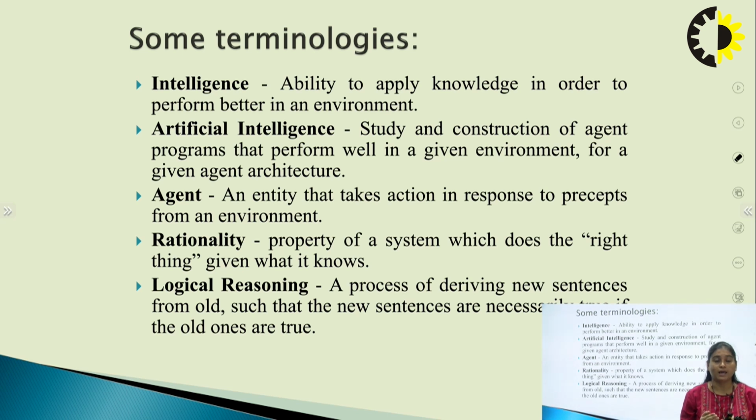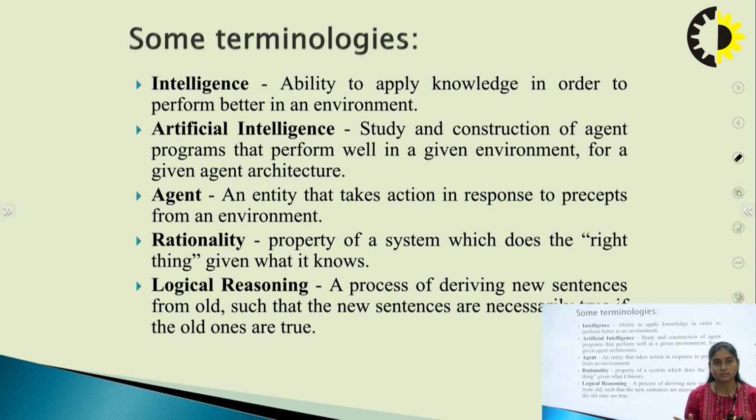The next term is AI. We have already discussed what AI is. Again, it is the study of the construction of agents or intelligent system programs that perform well in a given environment. Environment is a very indispensable term while we discuss AI. These terms are very common: what is an agent, what is an environment, what are actuators, what are sensors.